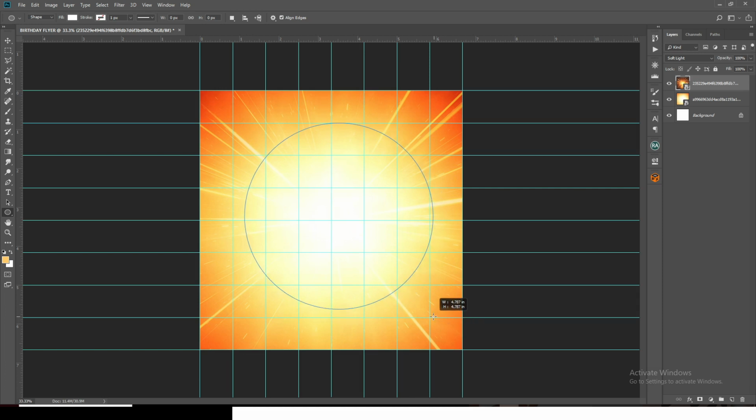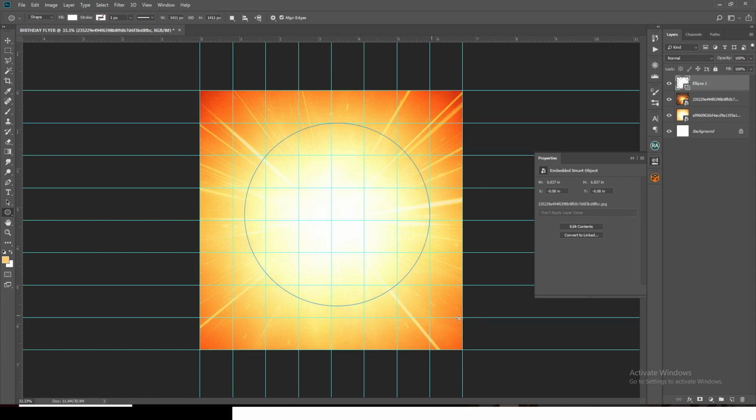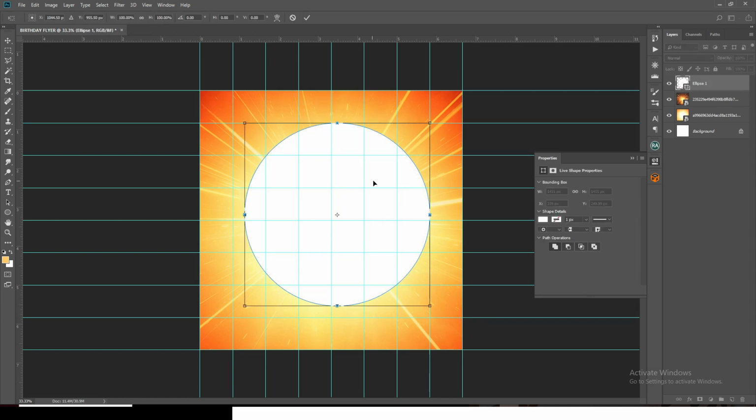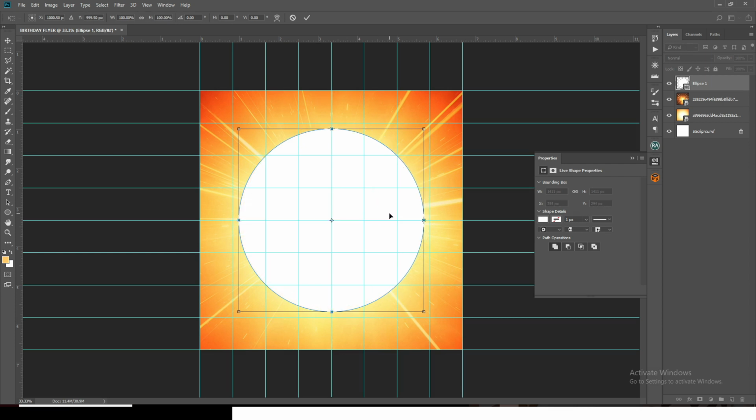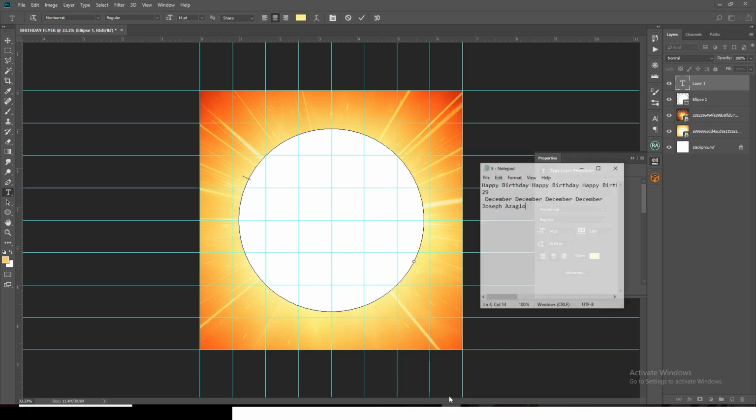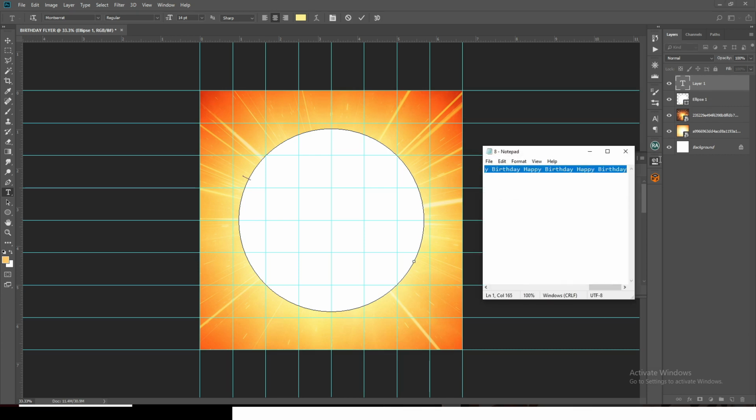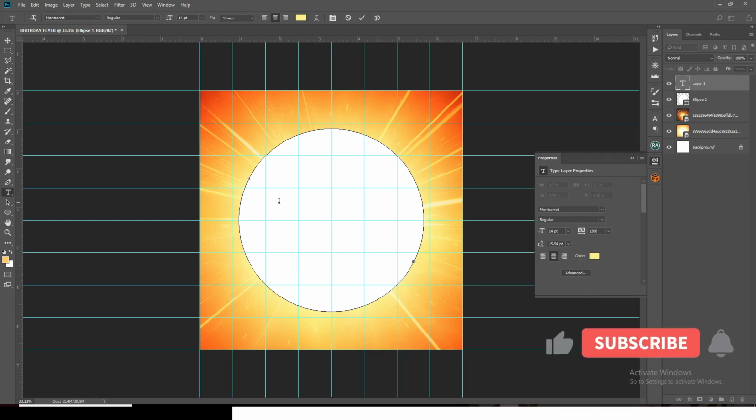Okay, yes, Control T, and you also want to make sure it is middle aligned. Alright, so you can see it's middle aligned, in the middle here and in the middle here as well. And that is it. Then I'll click on my text tool and bring my text. You can see the cursor changes. Once the cursor changes, you can type there. I'll bring those texts and paste it around it.